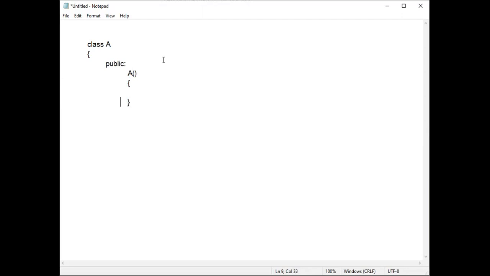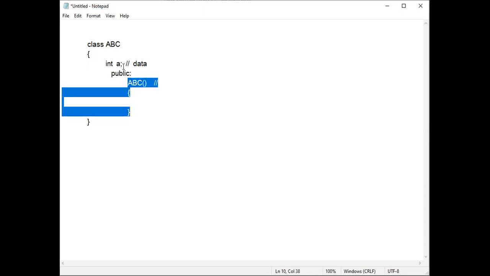In the class, we can write both data and functions. Data we have to write before public, in the private section. If I write A, this A is data, and this A with parentheses, capital A with parentheses, is the constructor, because the class name and this match. The class name is A, the function name is A. If you want to take the class name as ABC, the constructor also will be ABC.